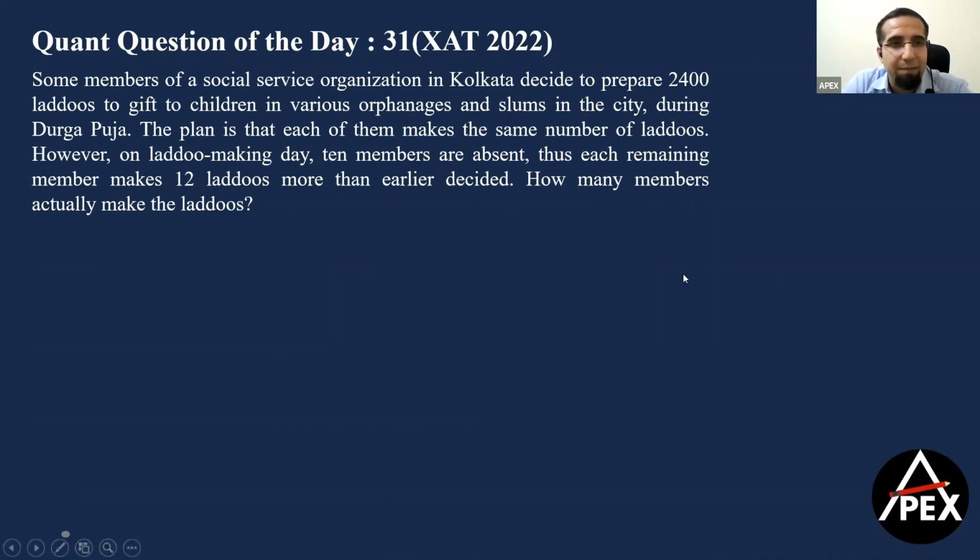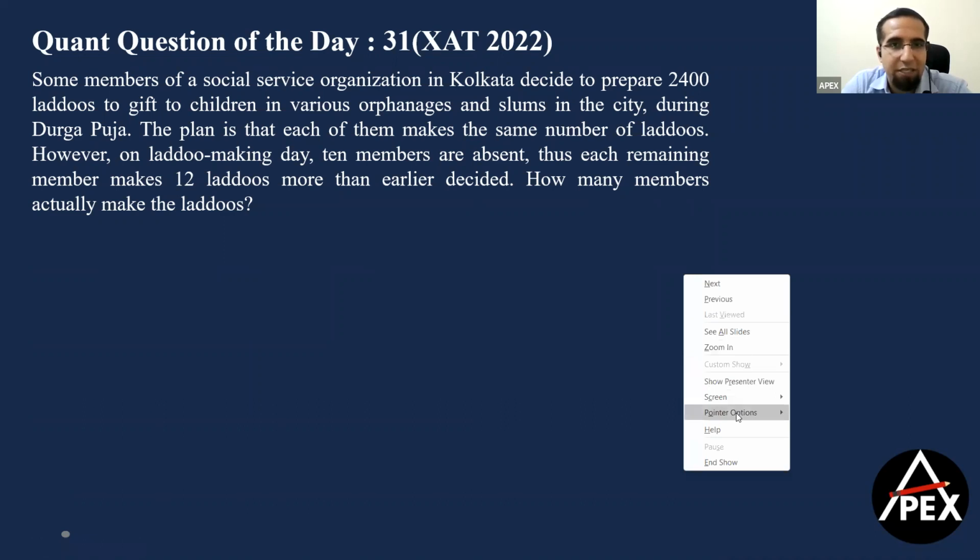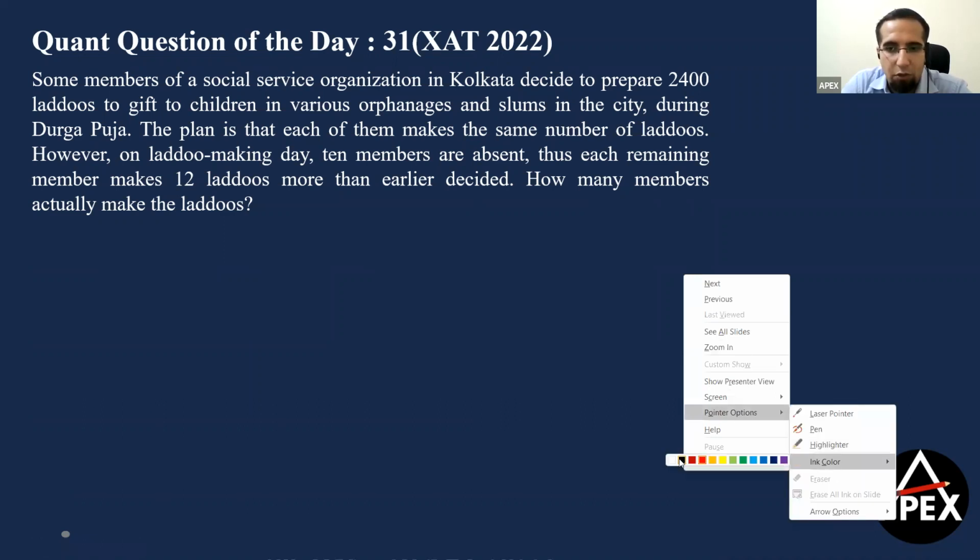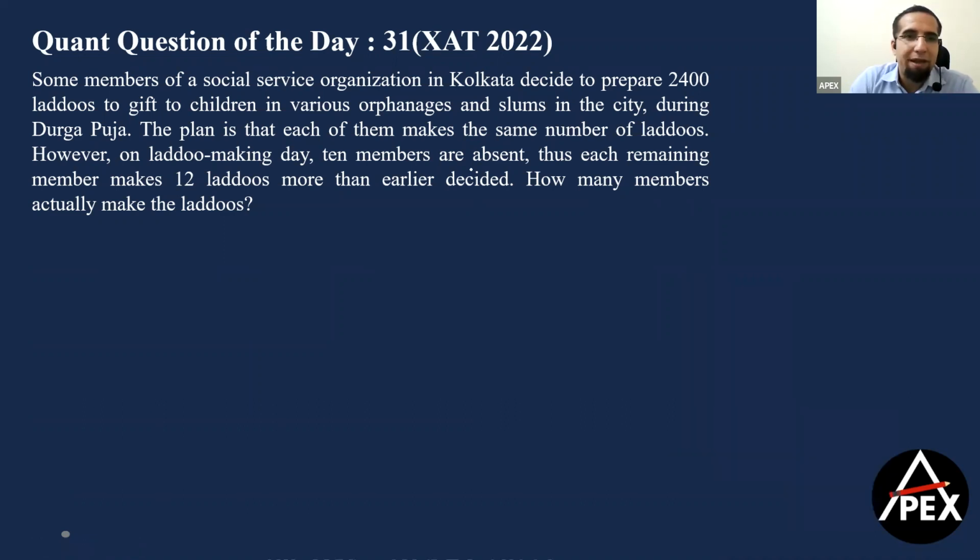This question says some members of a social organization in Calcutta decided to prepare 2,400 laddus to give children in various orphanages and slums in the city during Durga Puja. The plan is that each of them makes the same number of laddus. Fair enough. So if I have the number of people as n and each person is making k laddus, the total number of laddus will be n into k, which becomes 2,400.